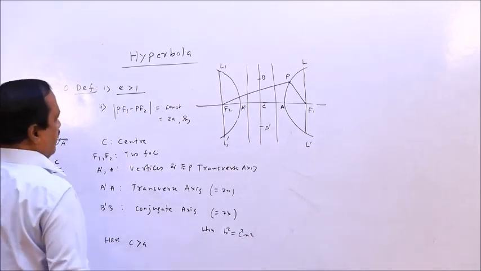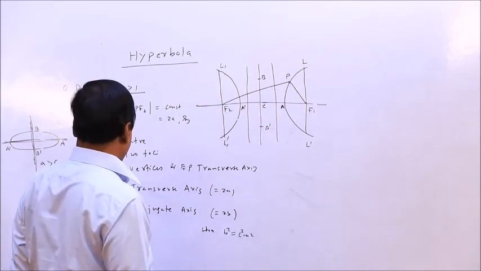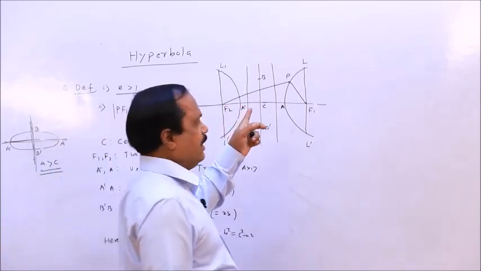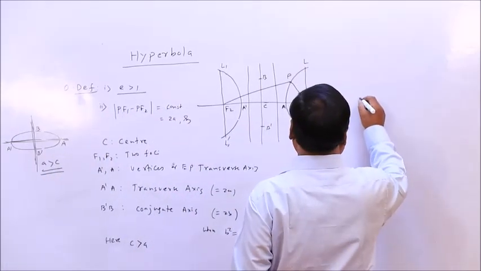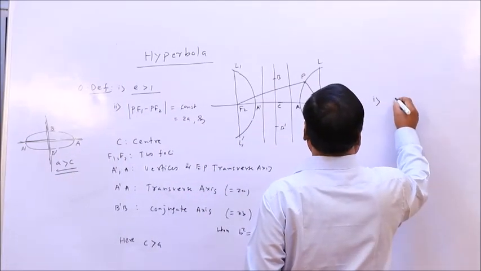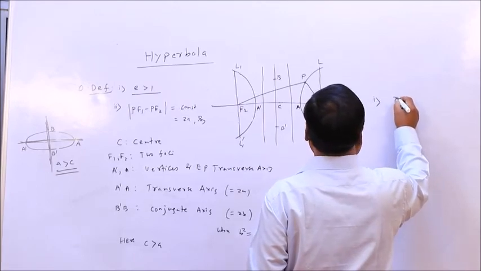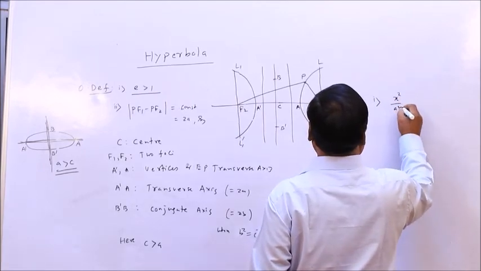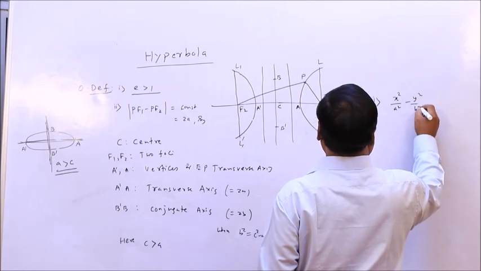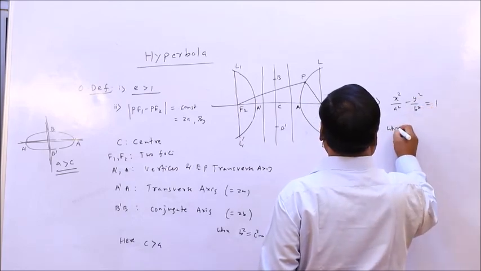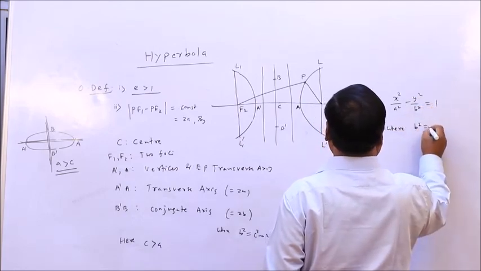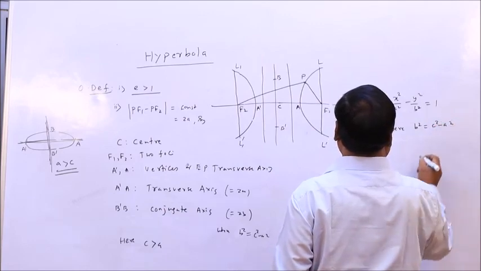In the case of hyperbola, alright, similarly the equations will be, first case, center, x square by a square minus y square by b square equal to 1, where b square equal to c square minus a square.